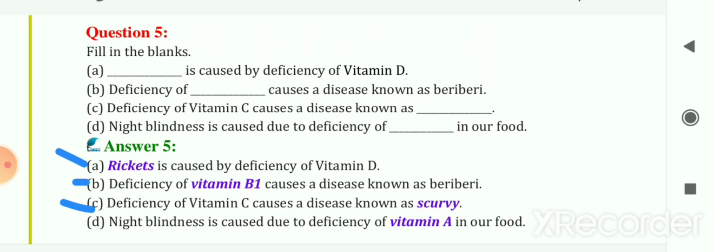Due to the deficiency of vitamin C, the scurvy disease can be caused. The next is night blindness is caused due to the deficiency of blank in our food. So night blindness is caused due to the deficiency of vitamin A in our food. So here the answers of your fill in the blanks are given to you.